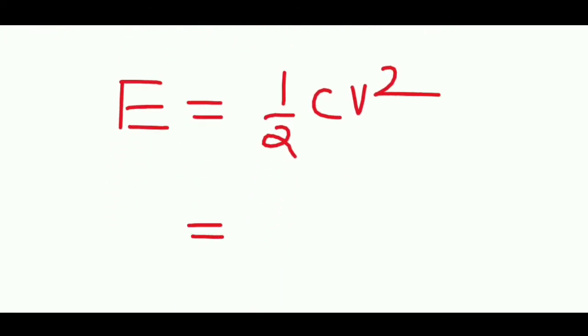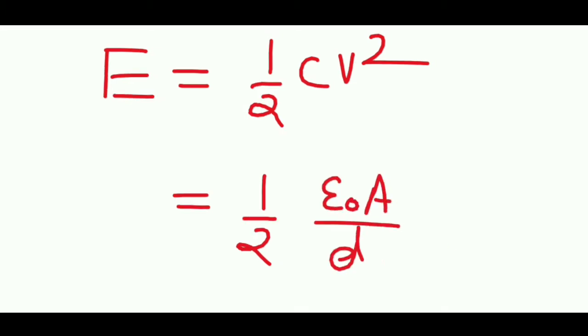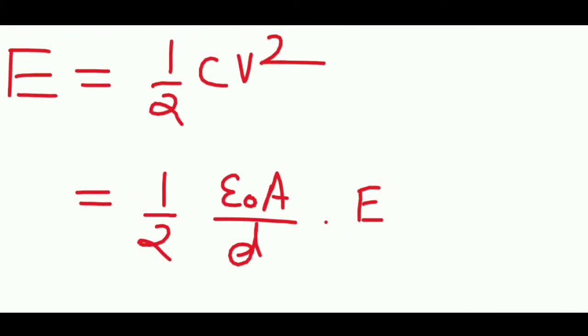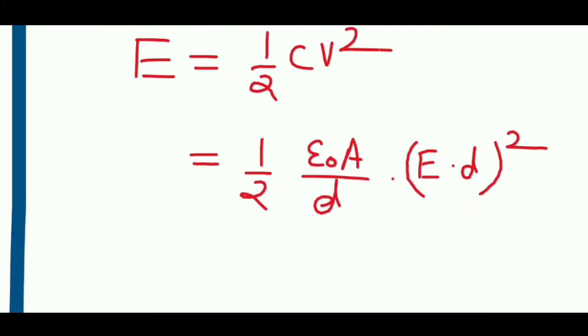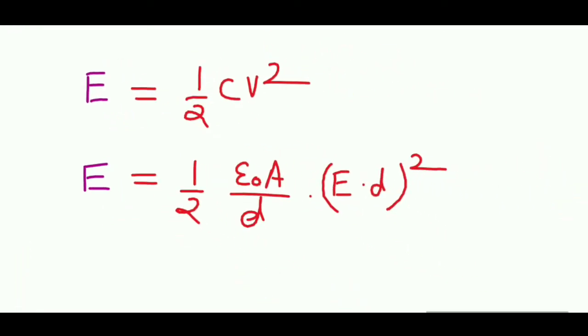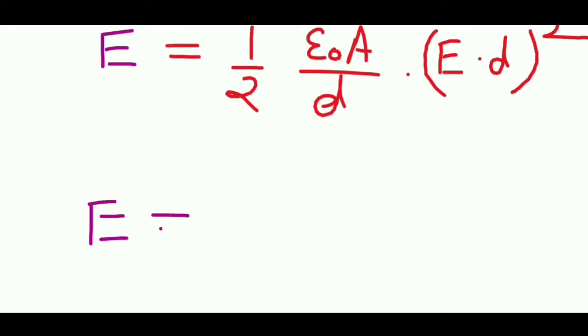Now this c over here, for a parallel plate capacitor, can be written as epsilon naught a by d. And this voltage v can be written as electric field into d, where d is the gap between the two plates of the capacitor. Okay, let us write this energy with some other color. Purple color E is energy and red color E is electric field. Don't get confused.